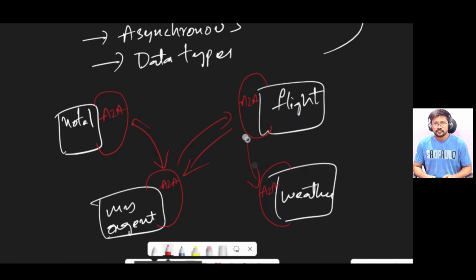As the video is getting lengthy, I want to split this video into two parts. This is the first part. In the first part, we saw what AI agents are, what the A2A protocol is, and how it helps AI agents communicate, and with an example we saw how this communication is helpful. We also saw the solutions of the A2A protocol and the characteristics it provides. In part 2, let's see how each characteristic works and how it is helpful for AI agents for communication.